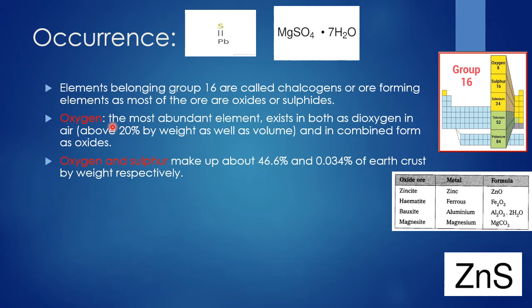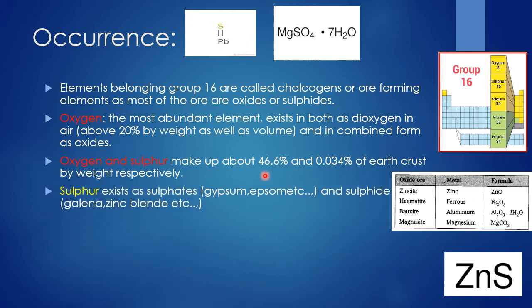Next, oxygen and sulfur together make up about 46.6% and 0.034% of the earth's crust by weight respectively. In the earth's crust, the oxygen percentage is 46.6% by weight, and sulfur's percentage is 0.034%. Then sulfur exists as sulfates, such as gypsum and Epsom salt.